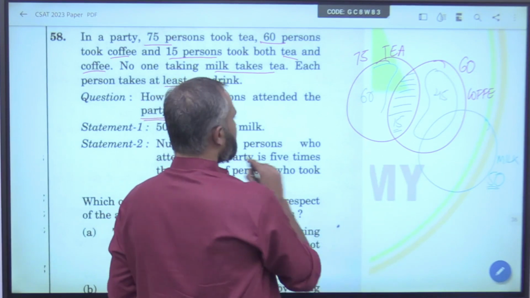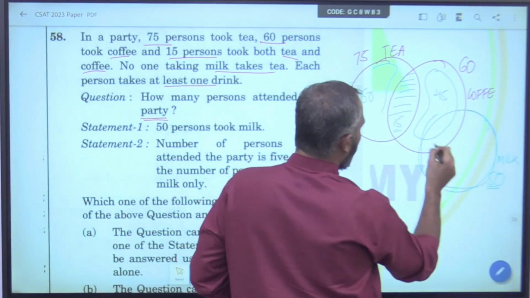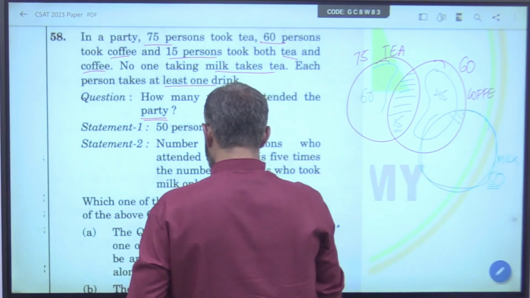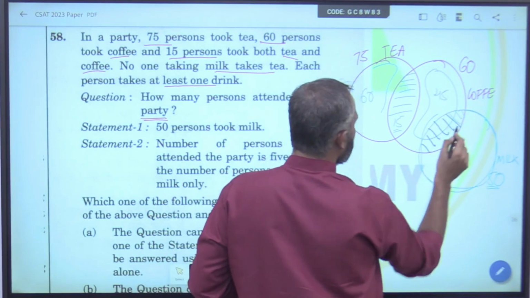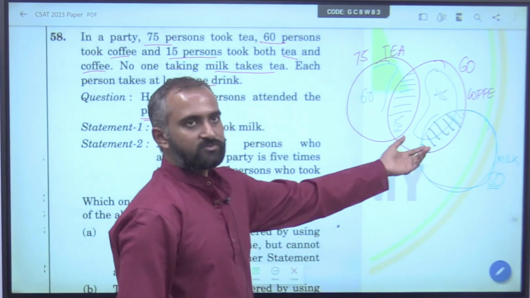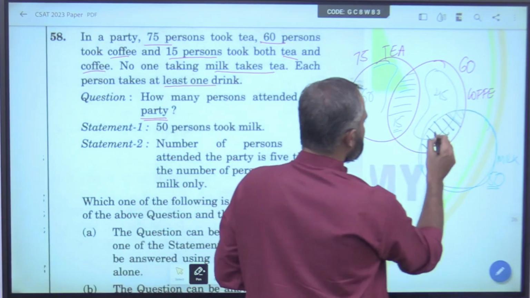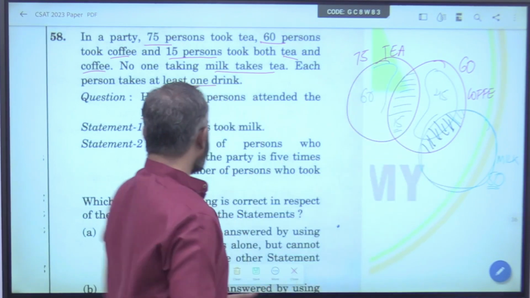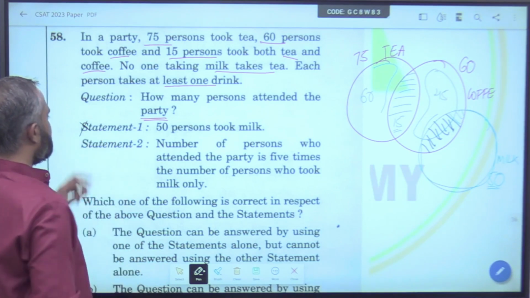But what has he given? He has given us the whole part, but not how many people drink both coffee and milk, because we don't know this. He has given only this part. Since we never know this, we can't find the union based on this fact alone. So this doesn't help at all.